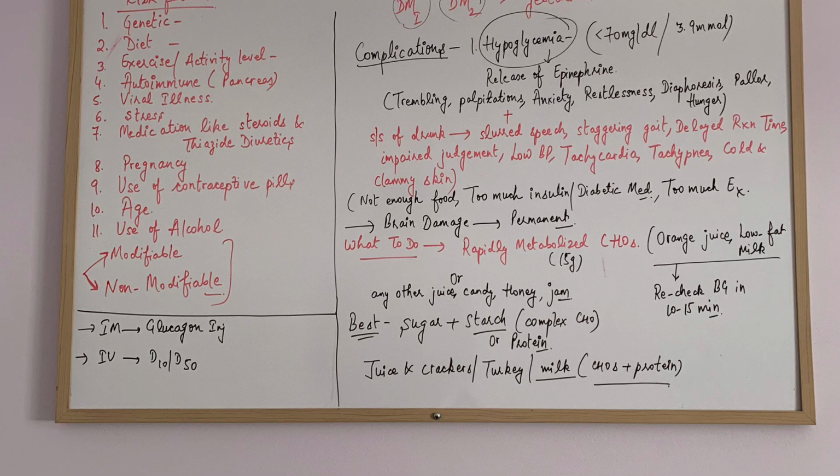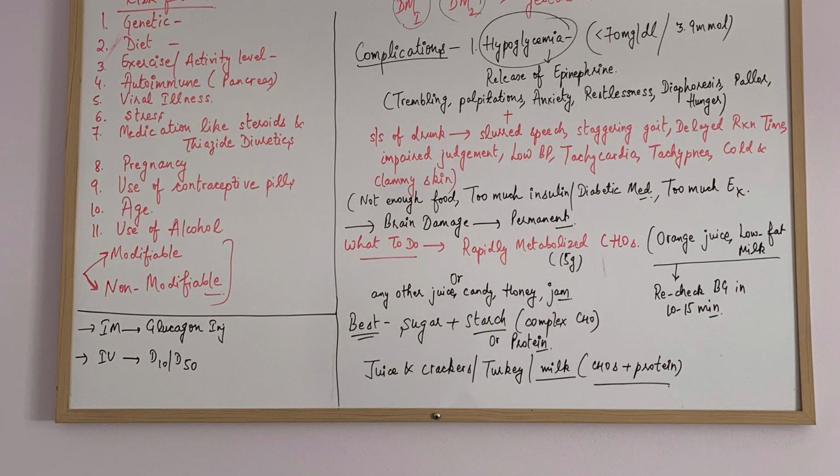Or if there is no low fat milk, or orange juice is not there, you can give any other juice, or you can give candy, or you can give honey or jam to the person. So these are the easy, rapidly metabolized carbohydrates. These are not complex carbohydrates.